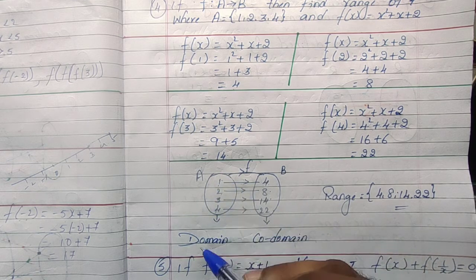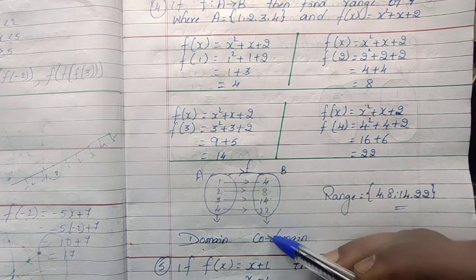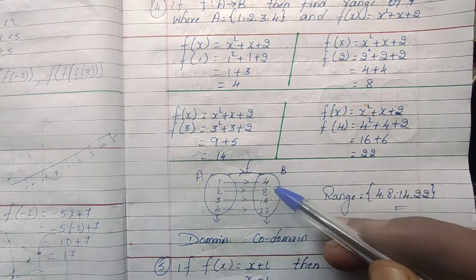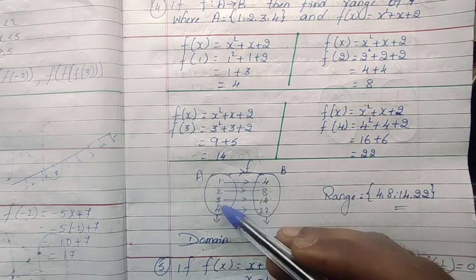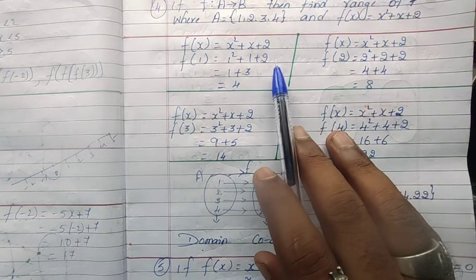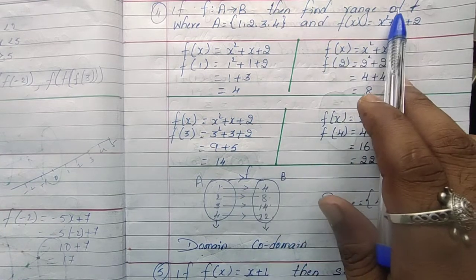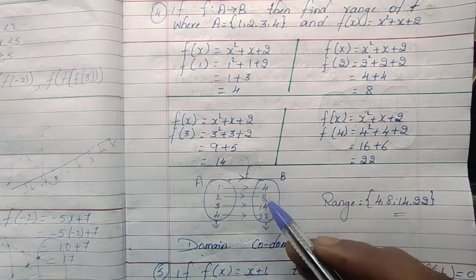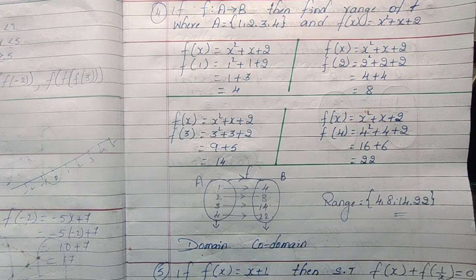This set A is the domain, set B is the codomain, and these are the images for 1, 2, 3, 4. These images are said to be the range. So they are asking to find the range of the function f. Range is 4, 8, 14, 22.